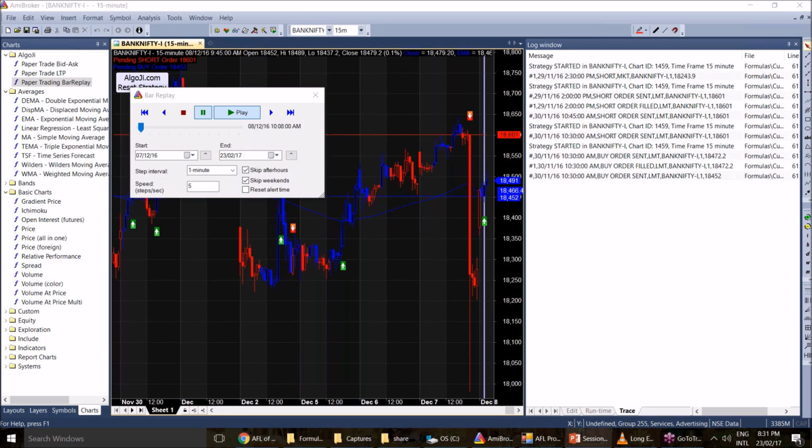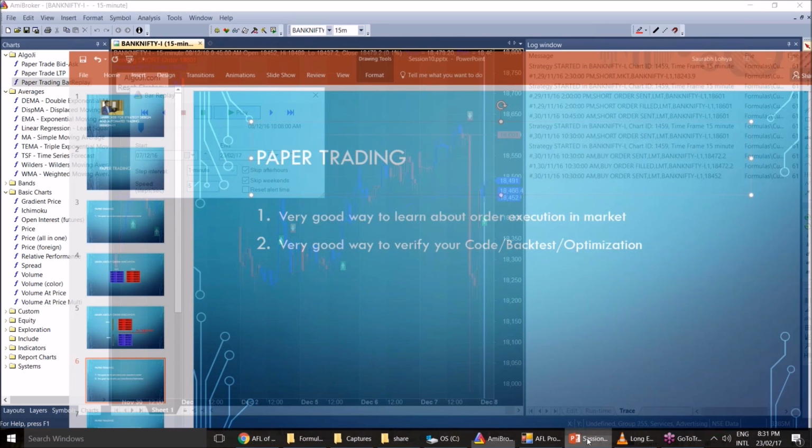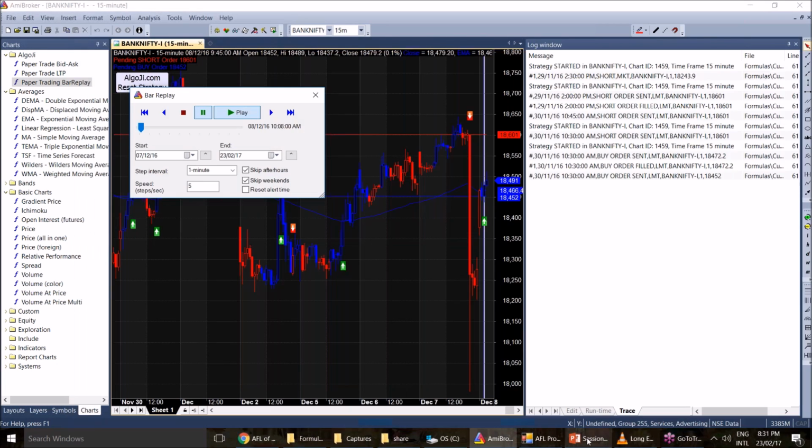That is my point. We could have been doing the same mistake in our coding, backtesting, or optimization. So it is actually essential to do some paper trading before we go with actual money.